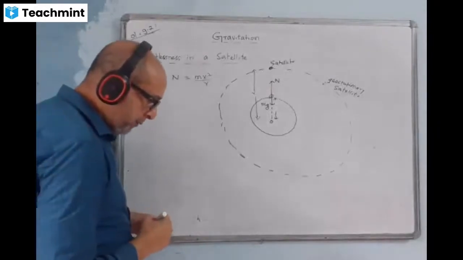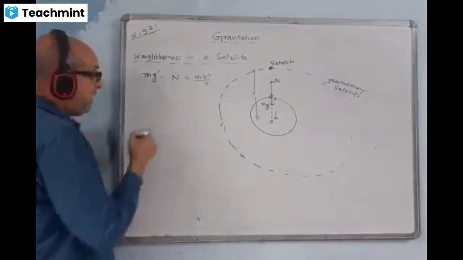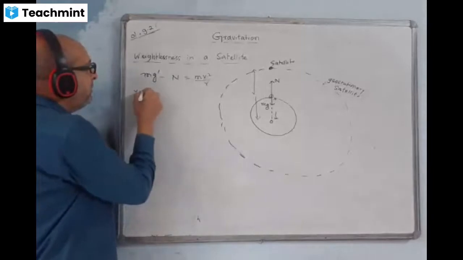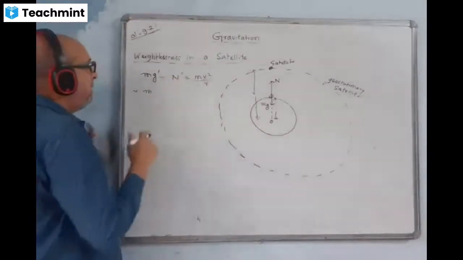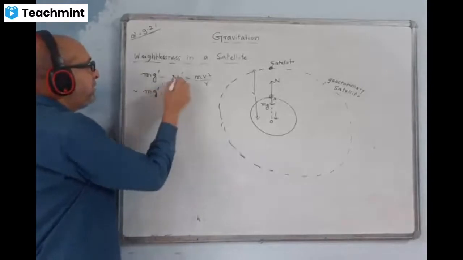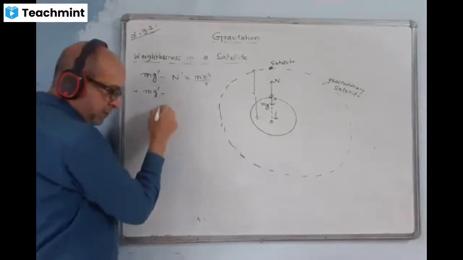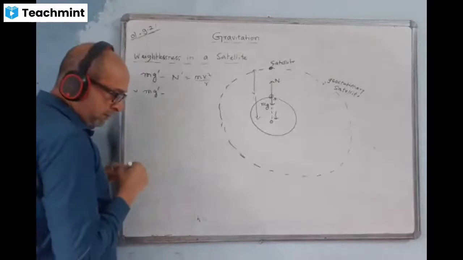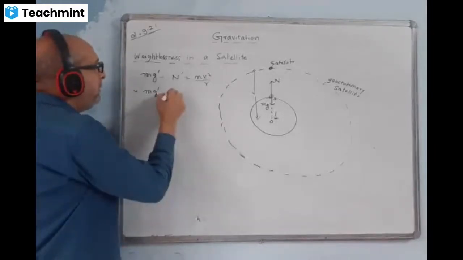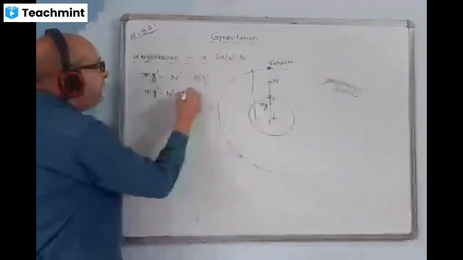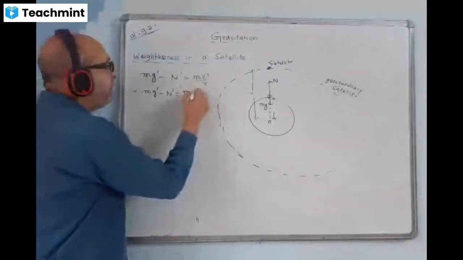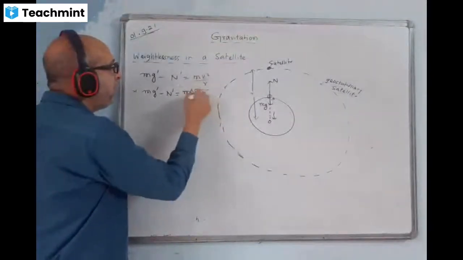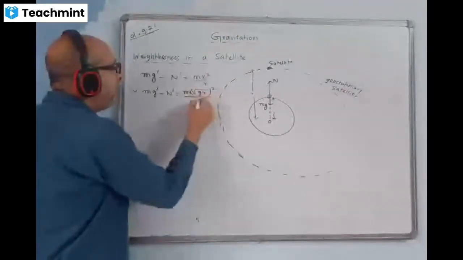Okay. Now in the next line I will be writing like this. This is the new normal reaction. I'll take the new normal reaction there. Write mg dash minus n dash is equal to m v square. What is the value of v? I think orbital velocity, which we have already done, root g r square by r.